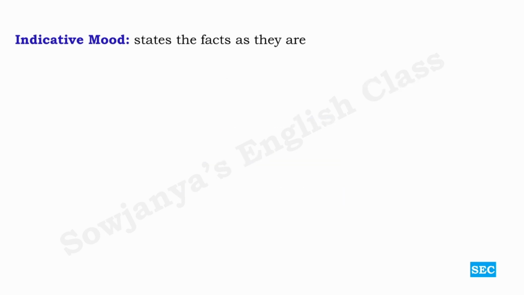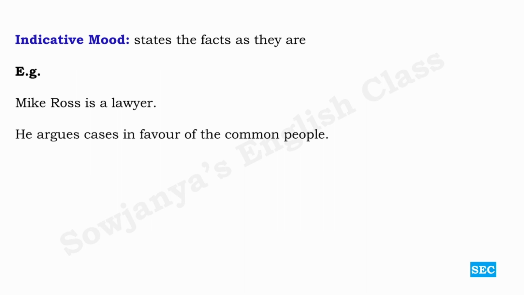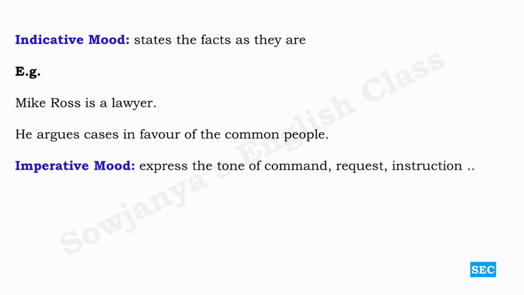Indicative mood states the facts as they are. Example, Mike Ross is a lawyer. Okay, so there is no other tone to this sentence. It is simply making a statement. That's it. And then, he argues cases in favor of the common people. Even this is also a statement giving us information. Declarative sentence.